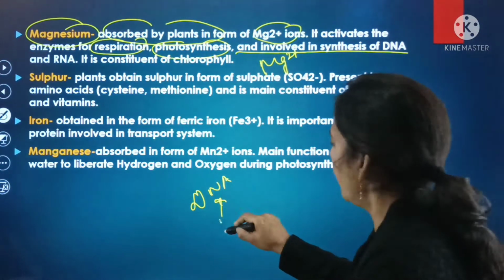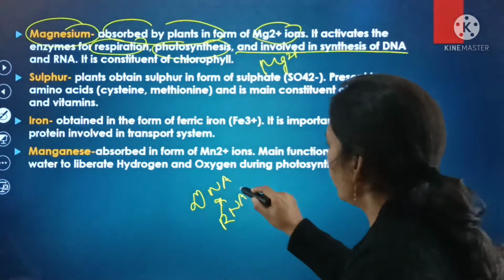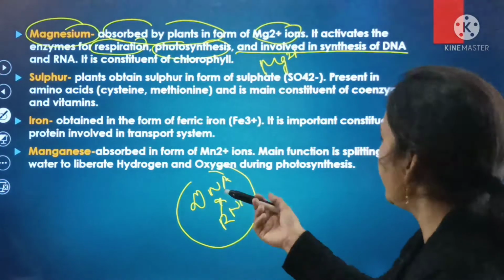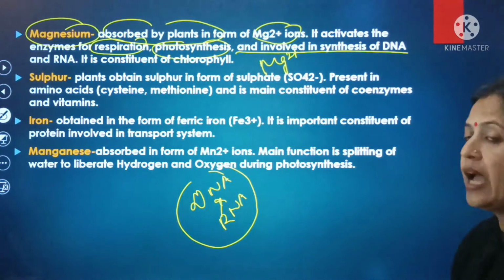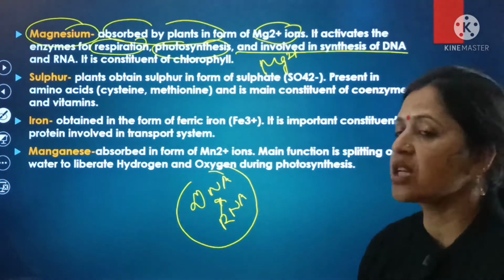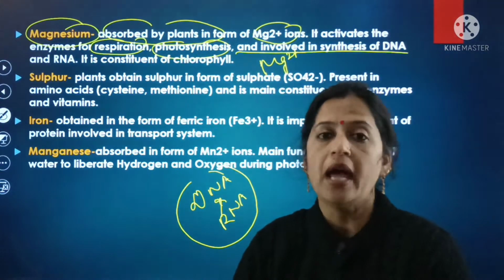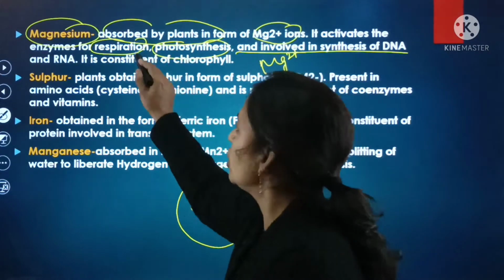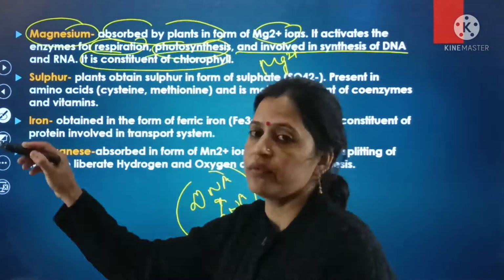It is also the major constituent of chlorophyll, which is present in green plants. So magnesium is the main constituent of chlorophyll.